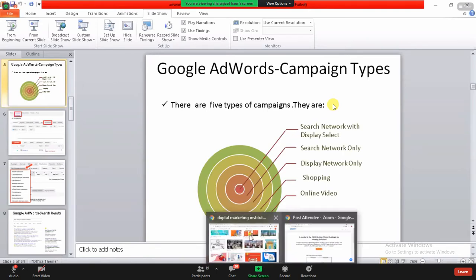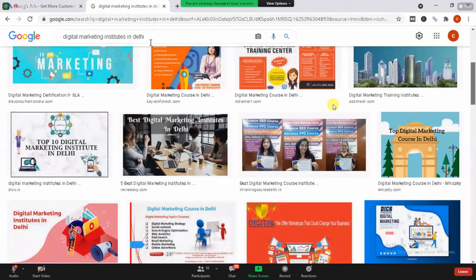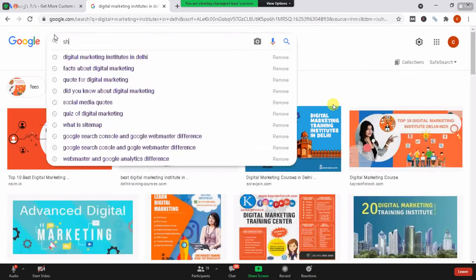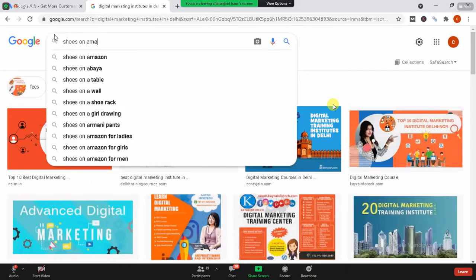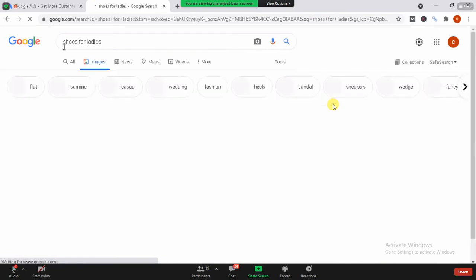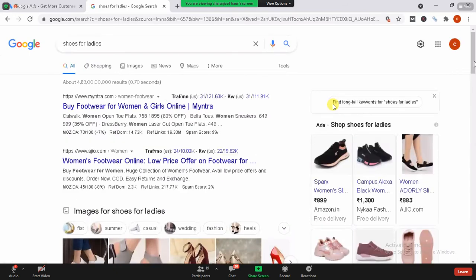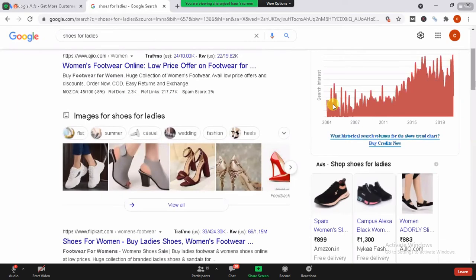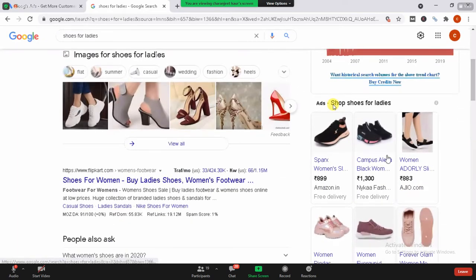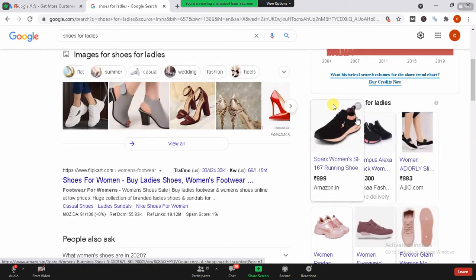If I search for shoes for ladies, in the all section you can see a shopping profile over here, where they show me the picture with the text forms.